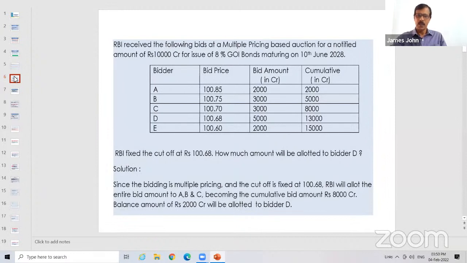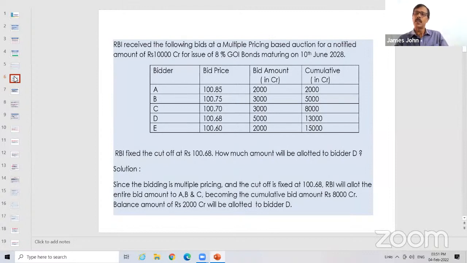Are you following me? Yes, sir. So it will be allotted in the same ratio, because how much is left? 2,000 is left. What is the bid amount? Total 5,000. So in place of 5,000, they have to allot 2,000. So you have to calculate the percentage.